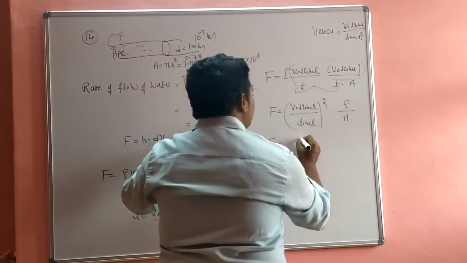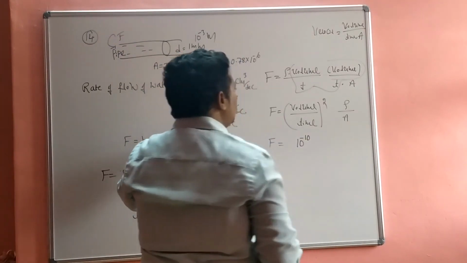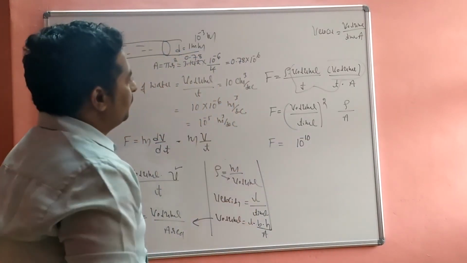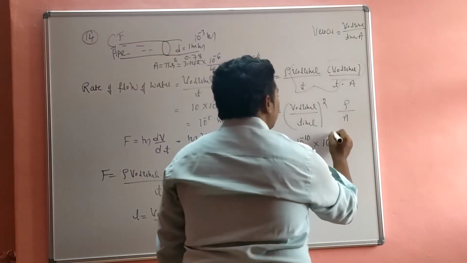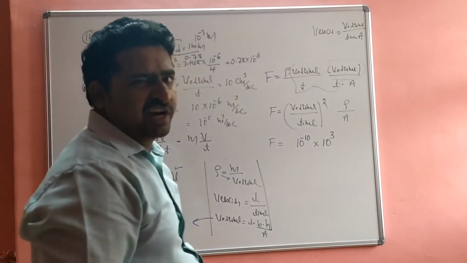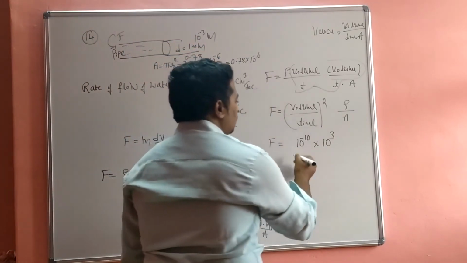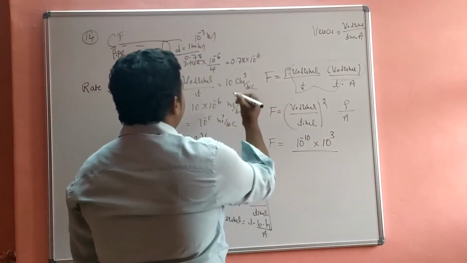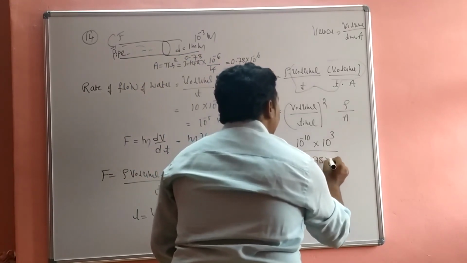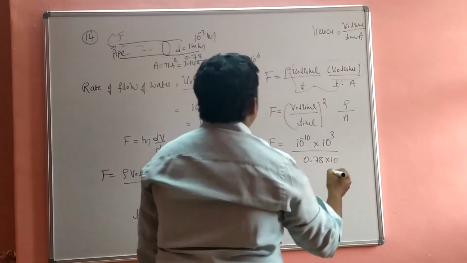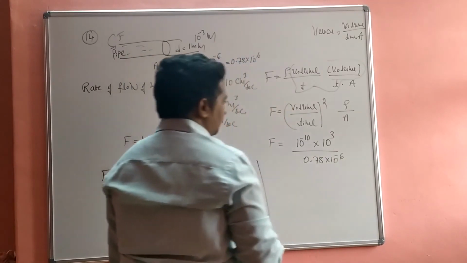So 10 to the power of minus 5 squared means 10 to the power of minus 10, into the density of water, 10 to the power of 3, which is the standard value of density of water, divided by 0.78 into 10 to the power of minus 6.